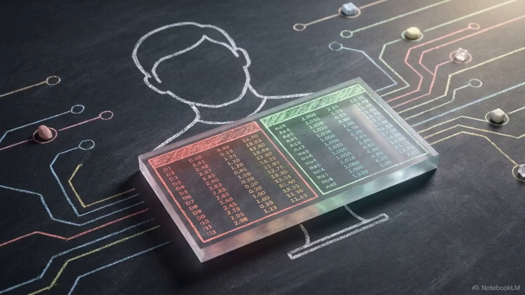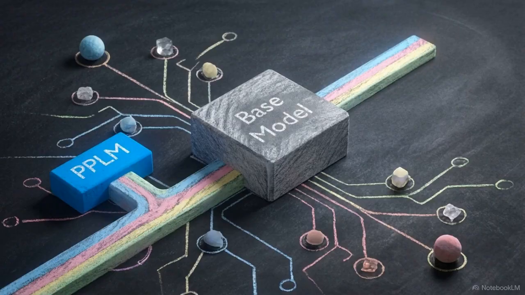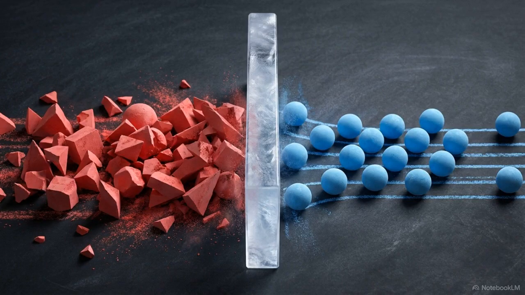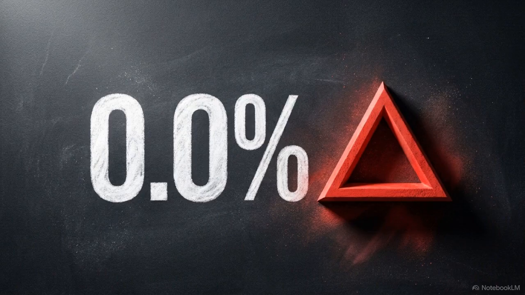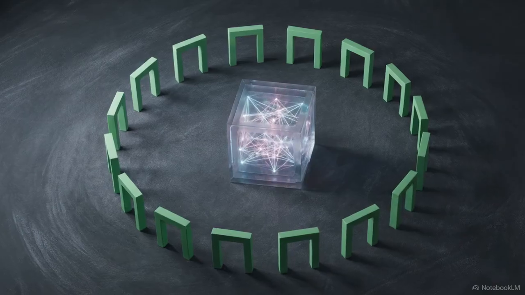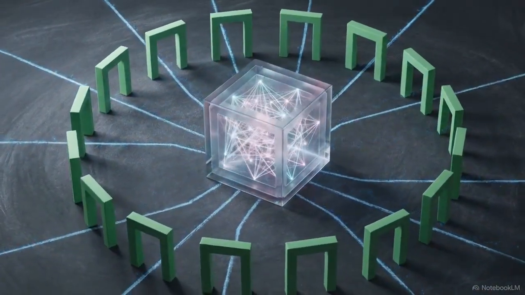Engineers attempt to mitigate these exposed biases using techniques like domain-adaptive pre-training, plug-and-play language models, and strict data filtering. These methods currently only reduce toxicity by 20 to 35%. No current model achieves near-zero toxicity reliability. Bias benchmarks provide the quantifiable guardrails required to measure a model's flaws before it enters the real world.